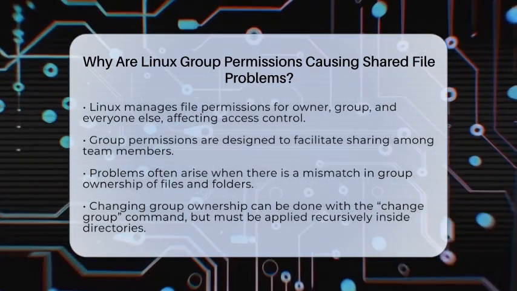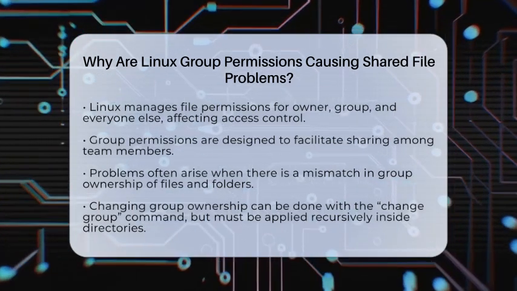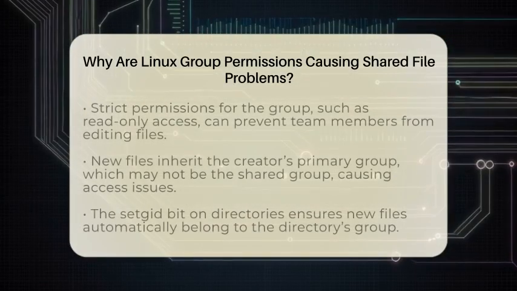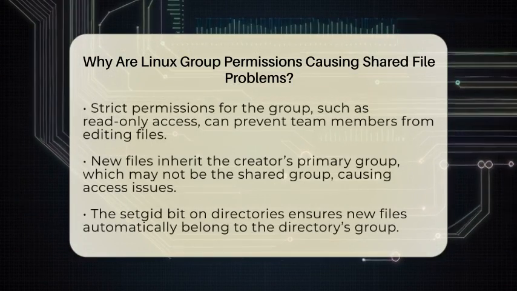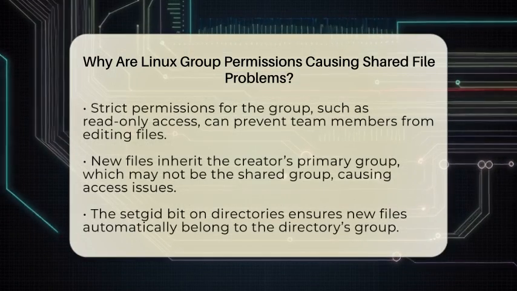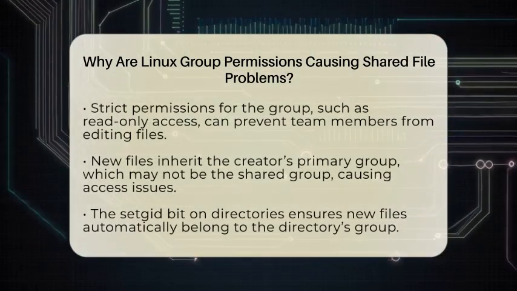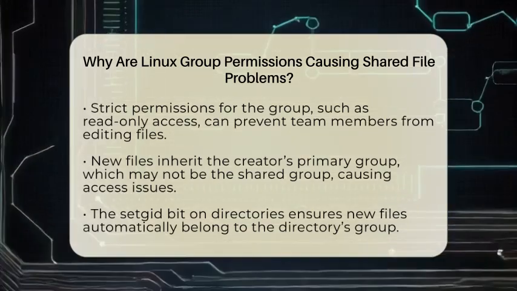One common issue is group ownership mismatch. If a file is owned by a different group than your team's shared group, you won't be able to access it properly. Changing the group ownership can be done with a command called change group, but if you forget to do it for all files or directories inside a folder, some files stay inaccessible.